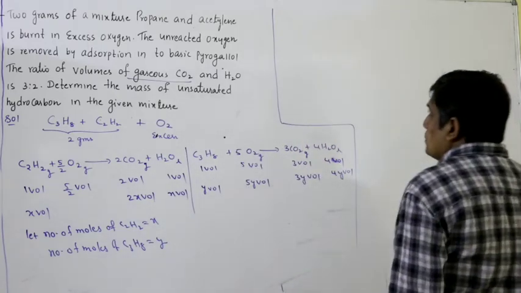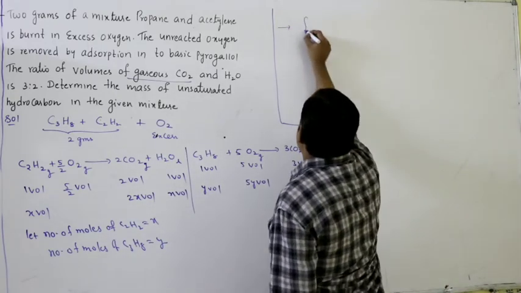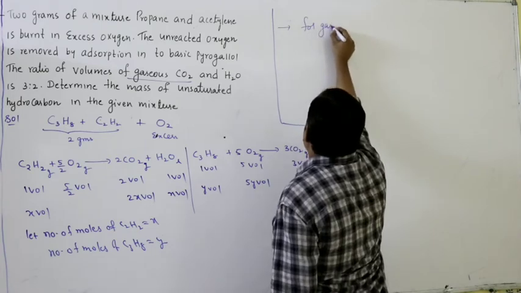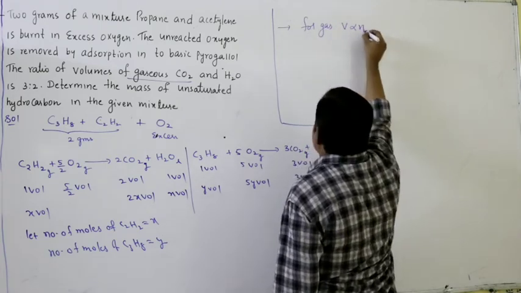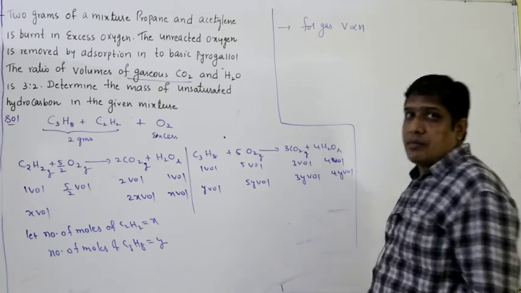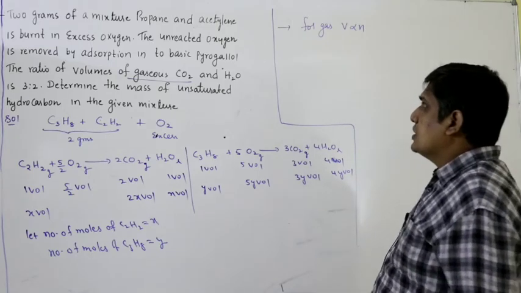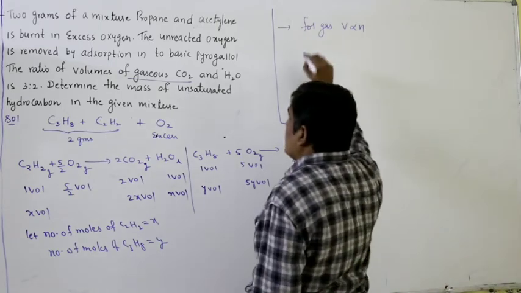The ratio of volumes for gases. Volume is directly proportional to number of moles. So volume ratio is nothing but number of moles ratio.